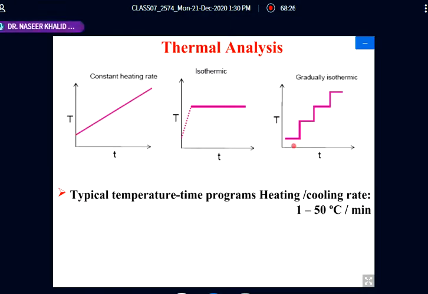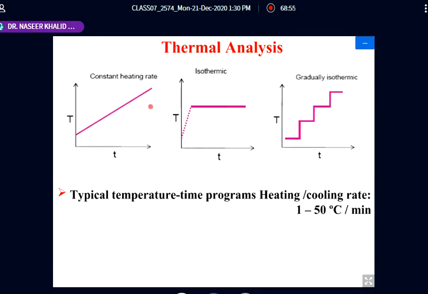And then there is an isothermal and increase, which is the combination of the first two. It is increasing, then abruptly it increases by 5 degree, and then it is maintained for 30 minutes, then increased by another 5 degree, and gradually it is increasing as well as isothermal.